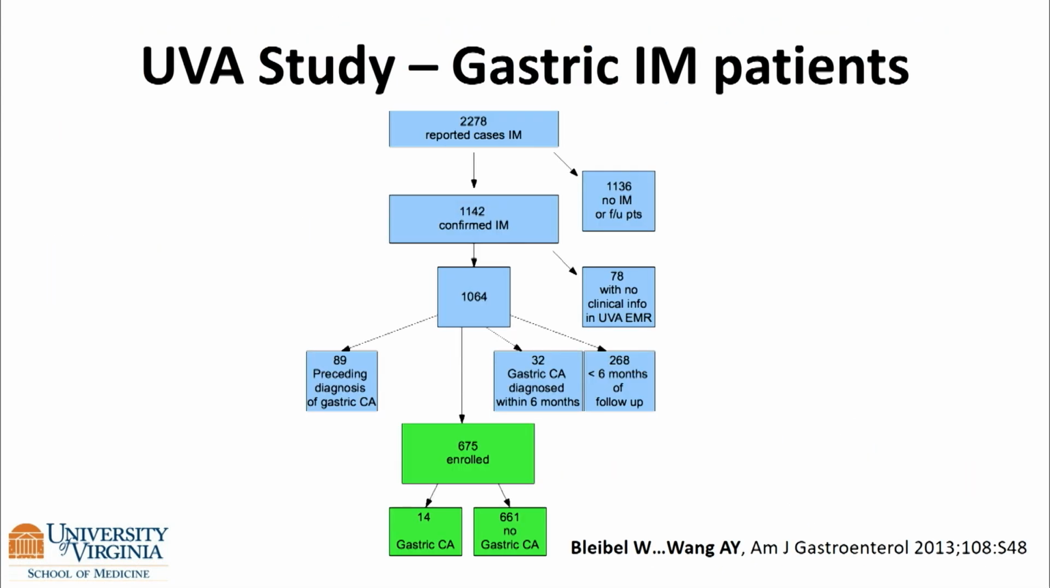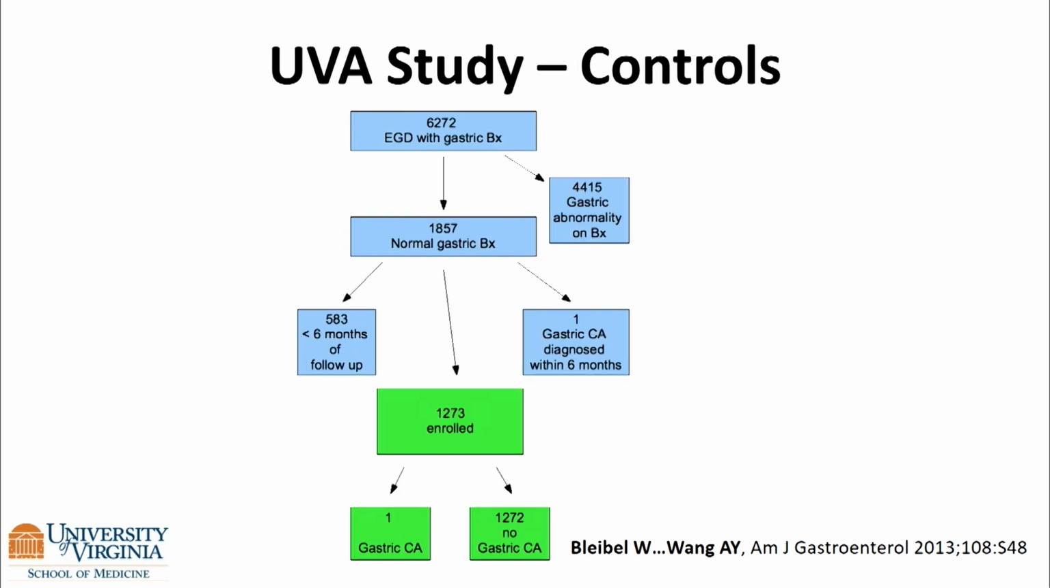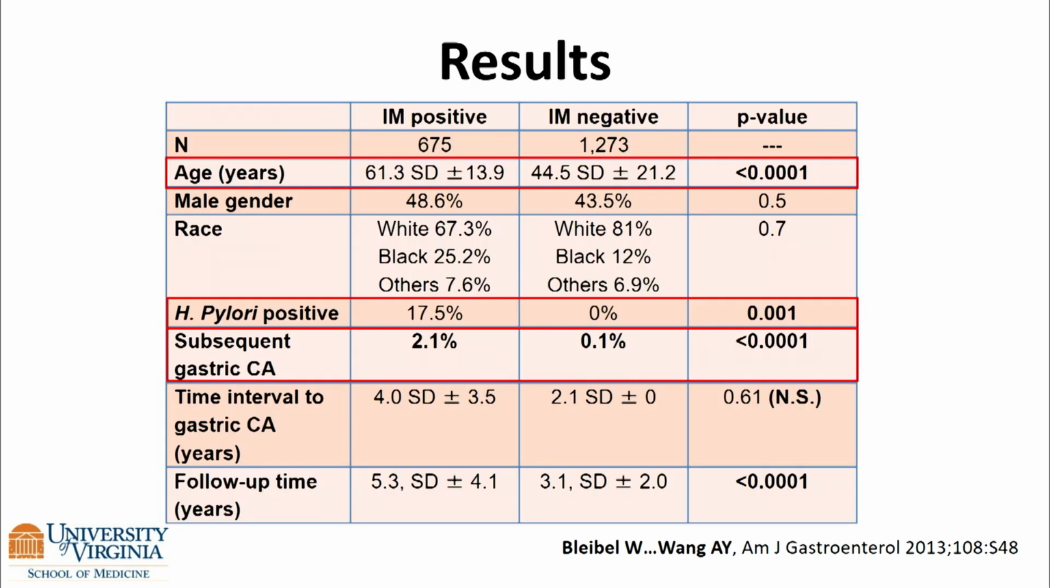So we actually looked further and looked at our swath of patients who had pathologically diagnosed IM on biopsies from EGD for any reason, distilled this down to 675 patients, 14 of whom over time went on to develop cancer. We looked at a control group of biopsy-proven patients with normal stomach, over 1,200, only one over time went on to develop cancer. The associations, as you might expect, and we've talked about, H.